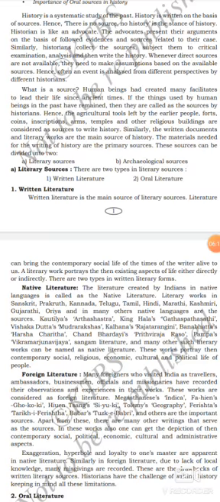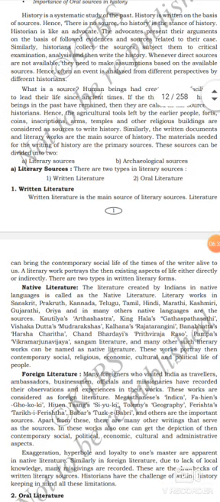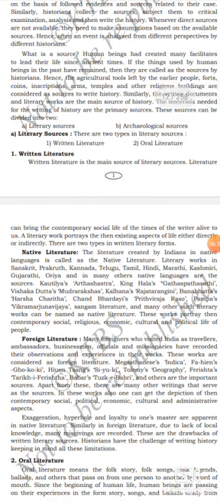Let's see literary sources. The literary sources can be classified again into two types: written literature and oral literature. First we will see written literature. Written literature is the main source of literary source. Literature can bring the contemporary social life of the times of the writer alive to us.